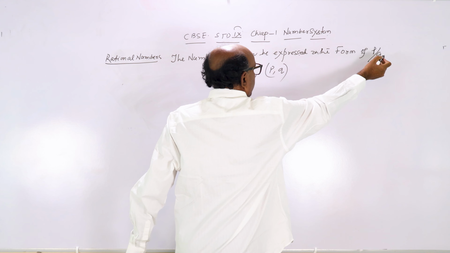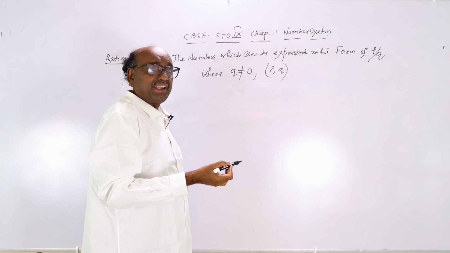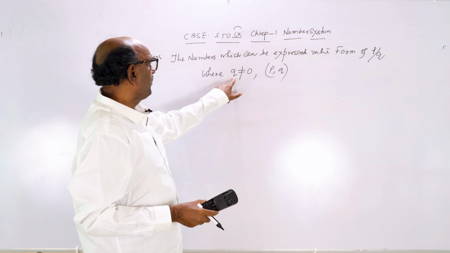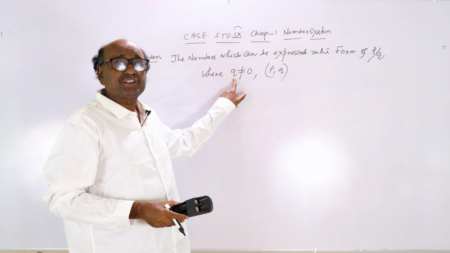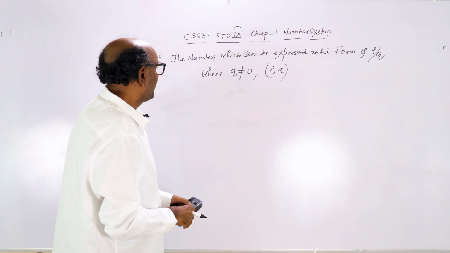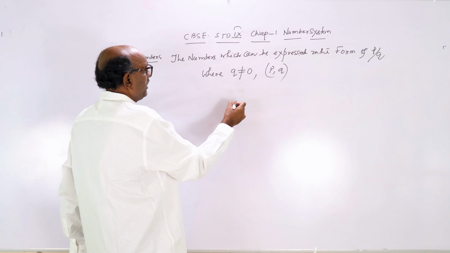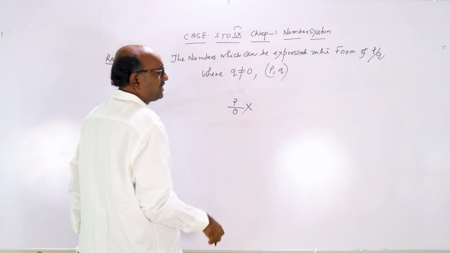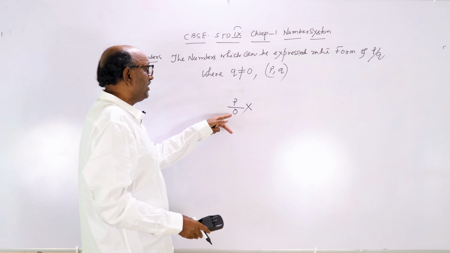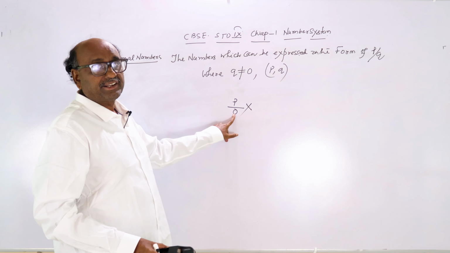Here p is an integer, q is an integer, but q is not 0, because the denominator of any rational number will never be 0. If the denominator is 0, it's not defined.